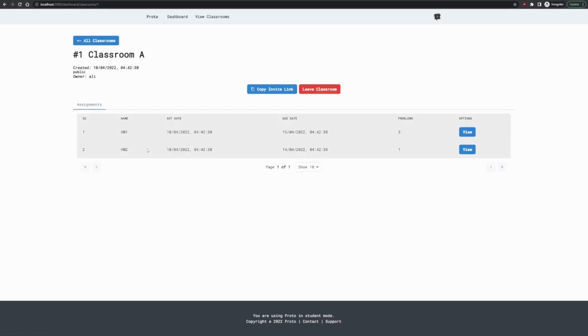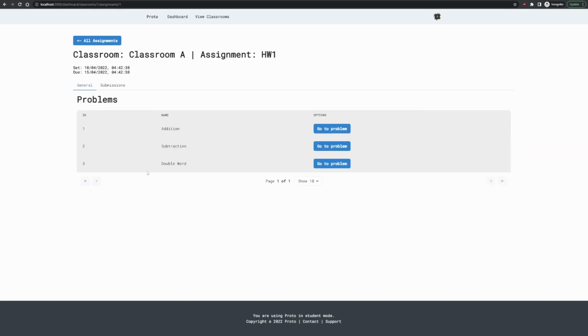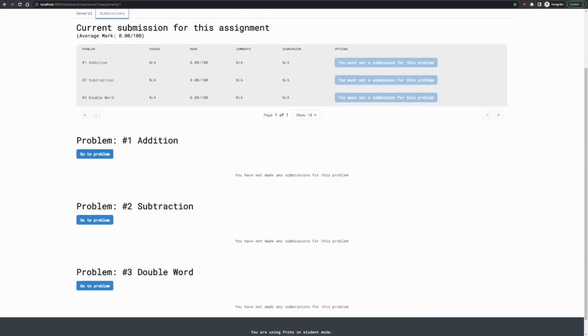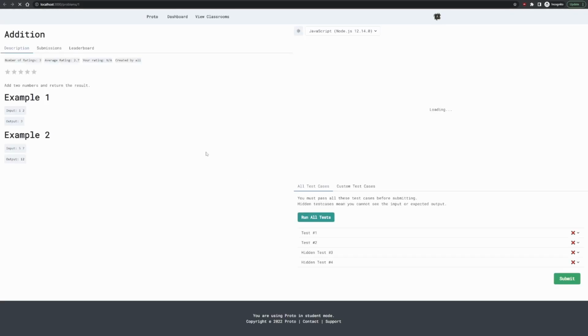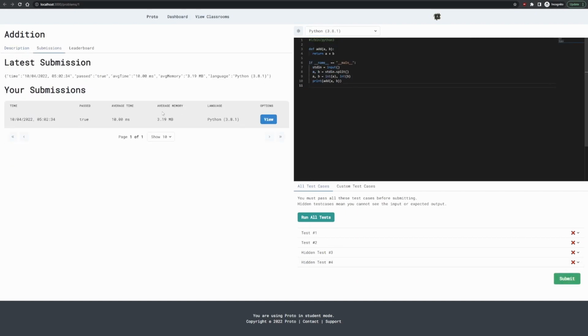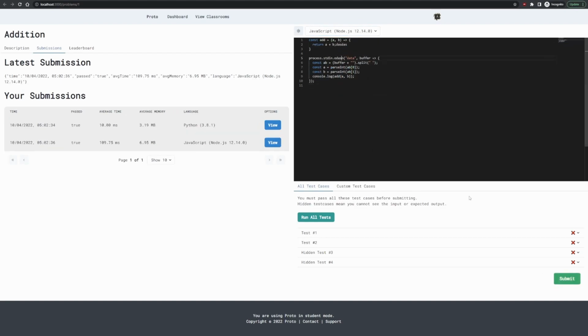We can see that there's 2 assignments, so let's go view one of these assignments. It's got 3 problems, and I can go to any of those problems. And if I look at my submissions, I can see I haven't made a submission for any of them. If we now go to the addition problem, I can see it here. Maybe I want to make a submission in Python. So I've made a Python submission. I can do a Java submission. Maybe one of my submissions has an error or something.